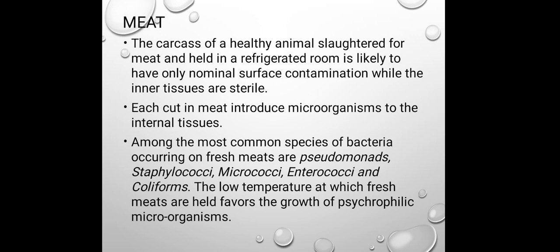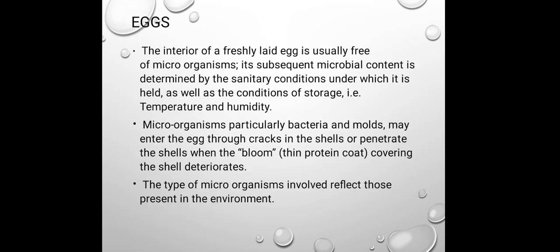The most common bacteria associated with fresh meat include Pseudomonas, coliforms, and Enterococci, all of which are gram negative in nature, and the Staphylococci and Micrococcus species, which are gram positive in nature. The low temperature at which fresh meats are held favors the growth of saccharophilic microorganisms. That means those microorganisms which are able to grow at lower temperature.